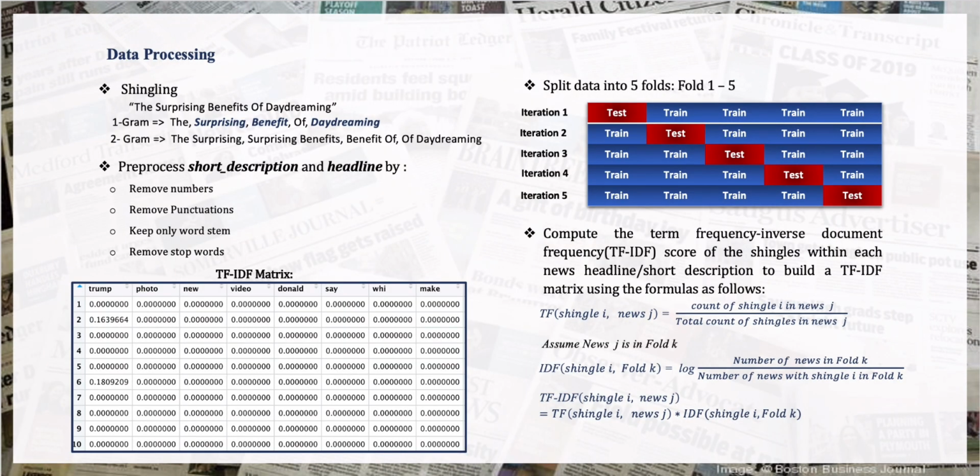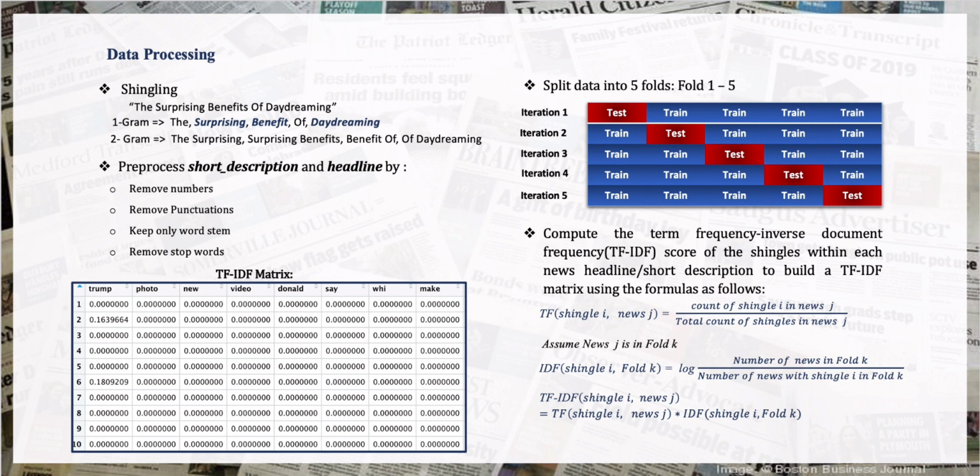In this slide, I will talk about how to extract features from the headline and short description. The general idea is shingling and TF-IDF. The shingling method converts documents into a set of n-grams. 1 gram of the sentence, "The surprising benefits of daydreaming," can be converted into 1 gram set with first gram, "the," second, "surprising," "benefits," "of," and "daydreaming."